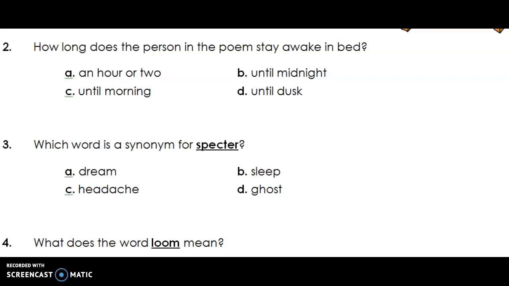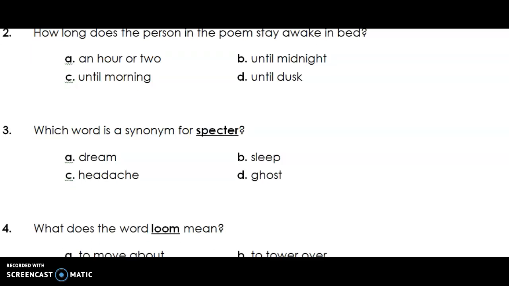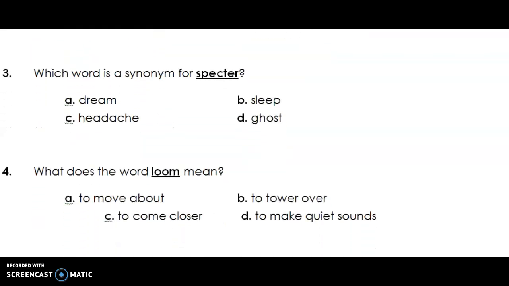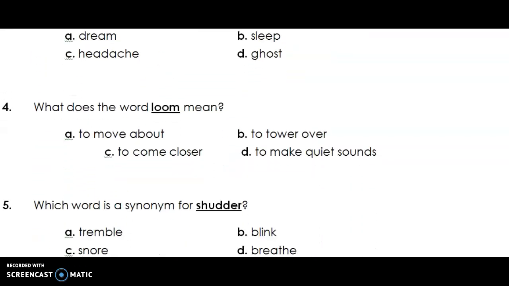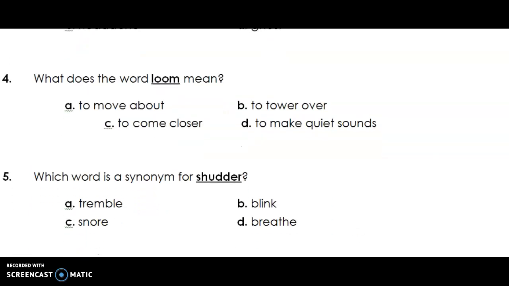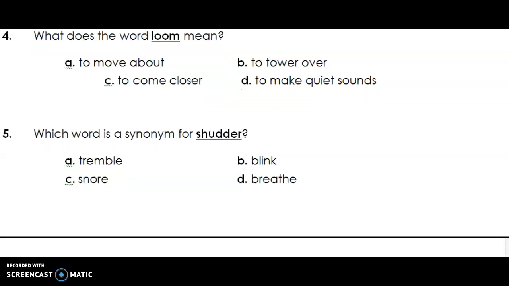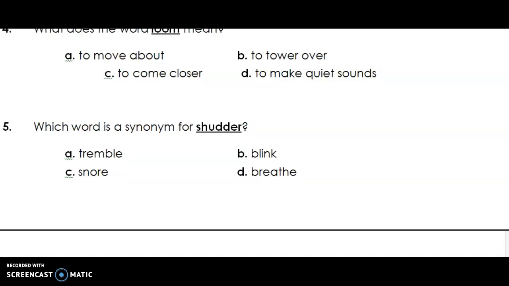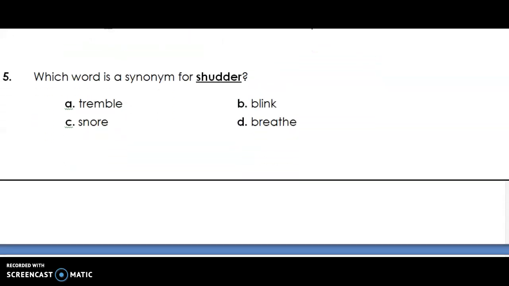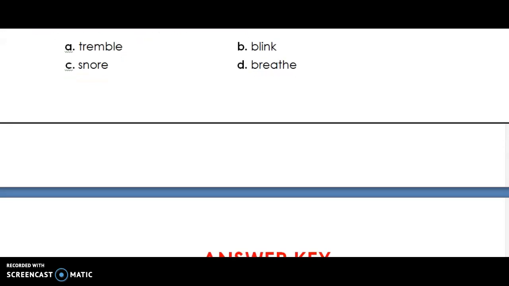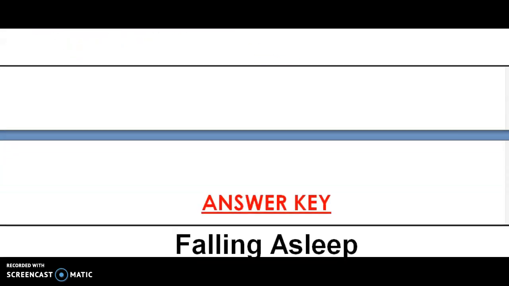Which word is a synonym of spectre? I told you that spectre is used as a noun over here. What does the word loom mean? Be careful, there's a distractor in this option. Distractor means a meaning that can be considered. Which word is a synonym of shudder? Now you've worked it out, let's look at the answer key.